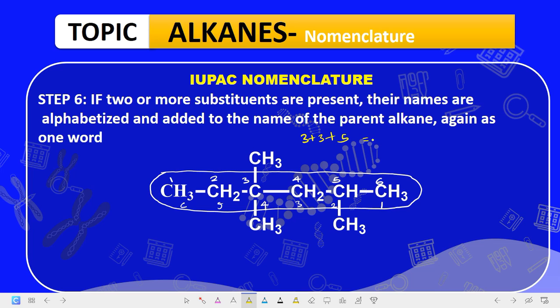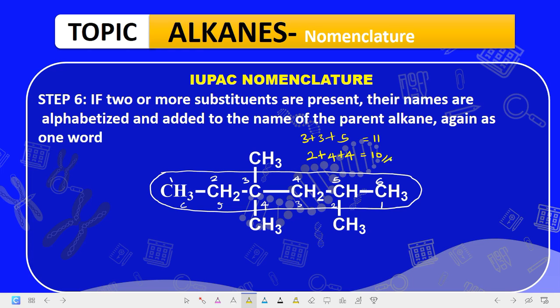3 plus 3 is 6, plus 5 is 11. Now let's take the numbering from this side. At position number 2, you have a substituent, so you have 2, plus at position number 4 you have two substituents, so this becomes 4 plus 4. Are we getting it now? So 2 plus 4 plus 4, 4 plus 4 is how many? 8, plus 2 is how many?